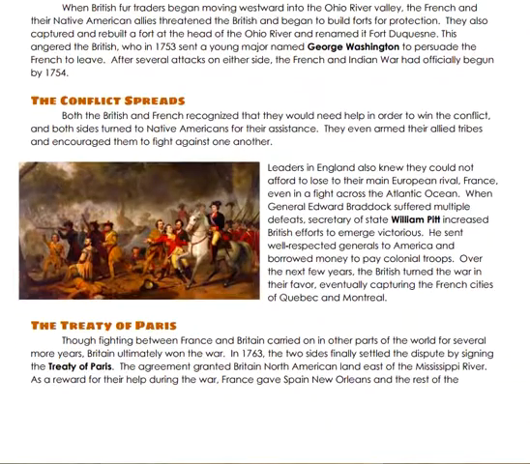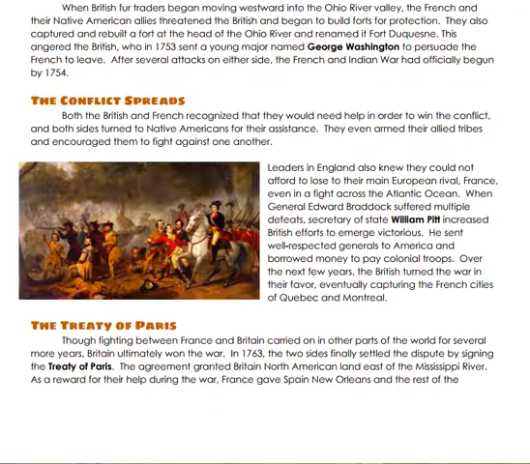The conflict spreads. Both the British and French recognized that they would need help in order to win the conflict, and both sides turned to Native Americans for their assistance. They even armed their allied tribes and encouraged them to fight against one another. Leaders in England also knew they could not afford to lose to their main European rival, France, even in a fight across the Atlantic Ocean.